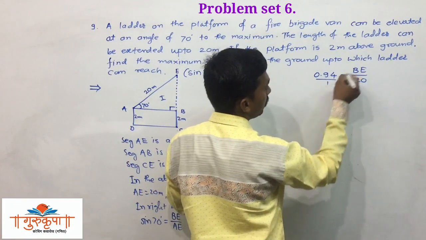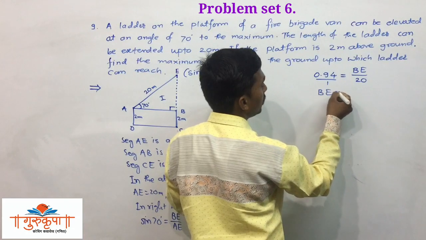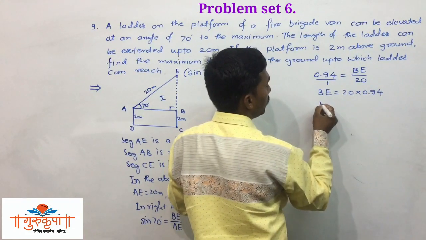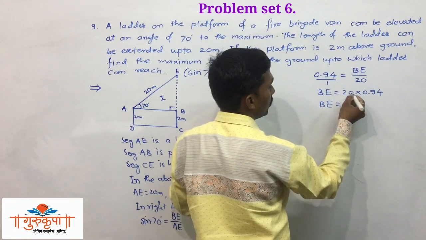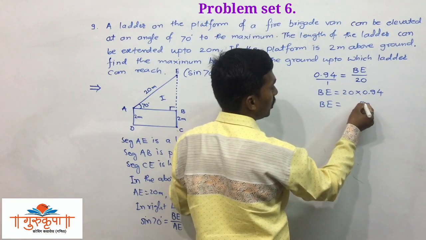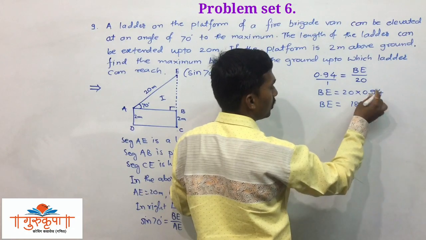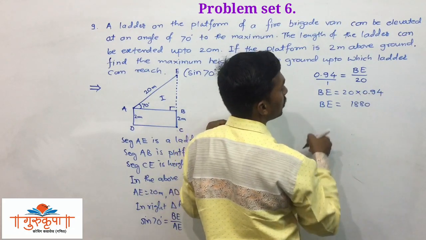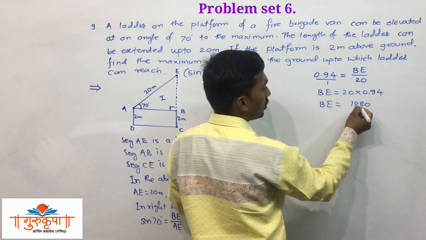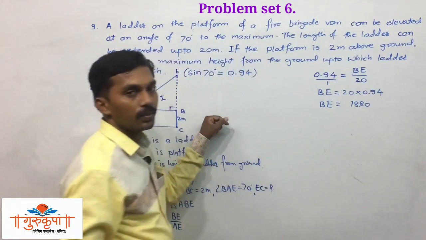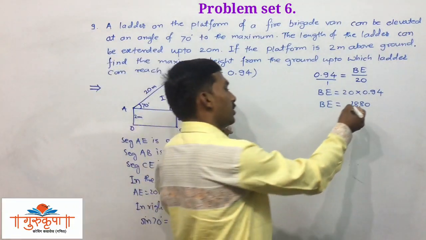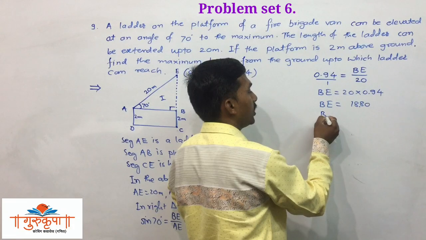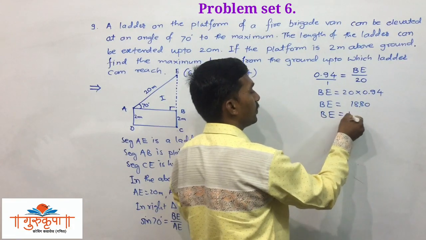Now we have to take the cross multiplication, so we get BE is equal to 20 multiplied by 0.94, that is BE is equal to, this 0 remains as it is, 2 4s are 8, 2 9s are 18, 2 0s are 0, 0 plus 1 is 1. After the two digits we have to place the decimal sign, and we have 18.80, so you can write it as 18.8 only meter.